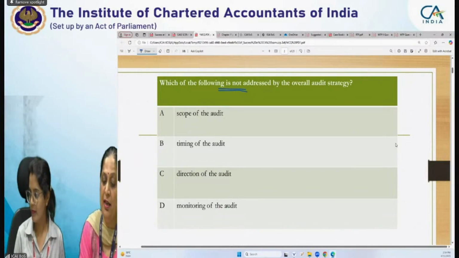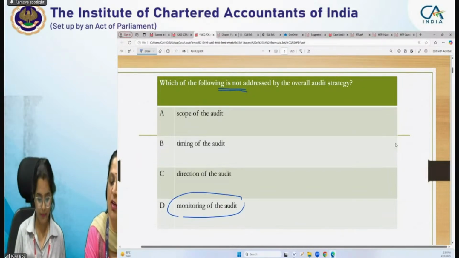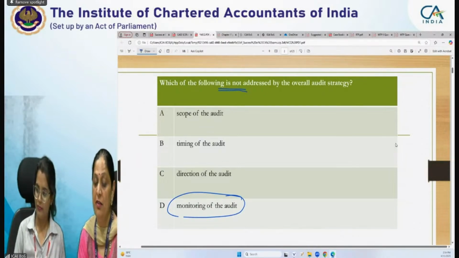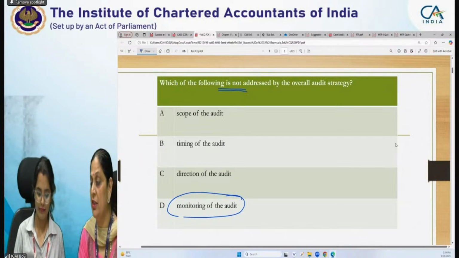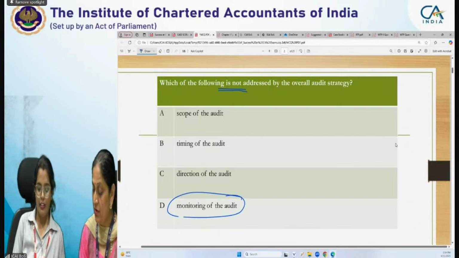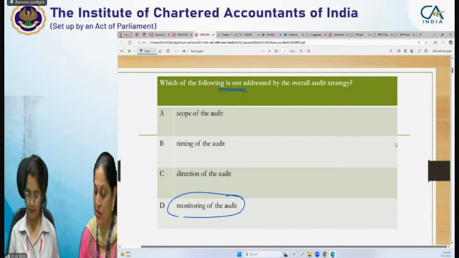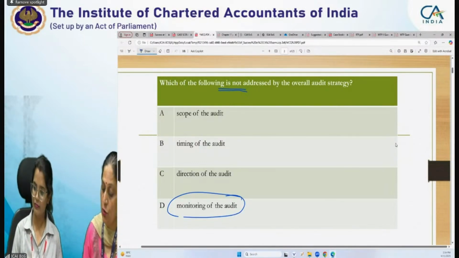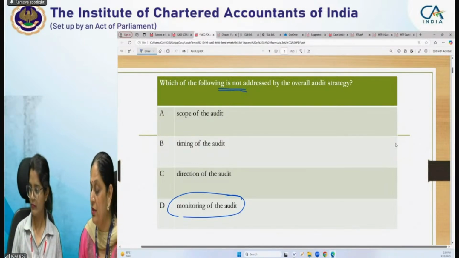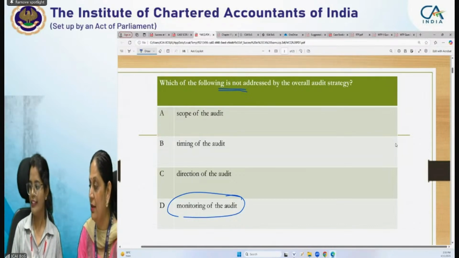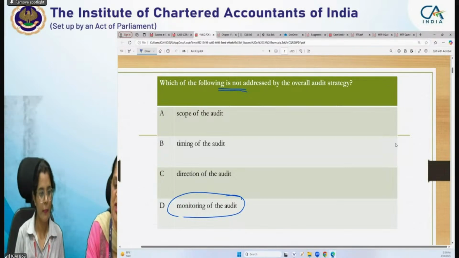It will be monitoring of the audit, because in strategy we will have to address scope of audit, we need to take care of timing, we need to be considerate about the direction of the audit. So when we establish overall audit strategy, we need to set scope, timing and direction of the audit for development of the audit plan. Okay? Yes, Rajveer is right. Nature, timing and extent are for the audit plan.